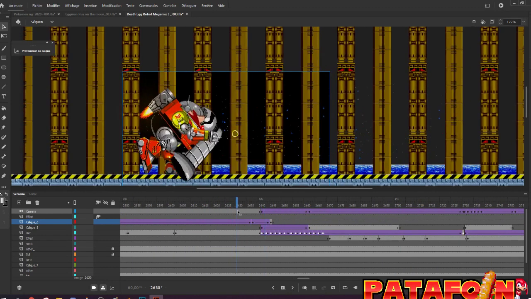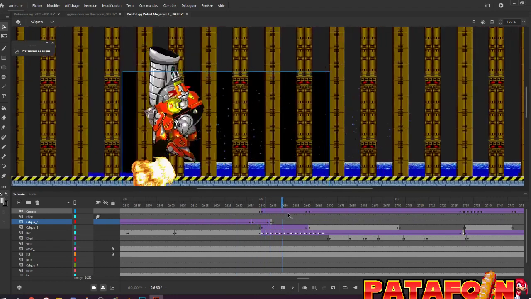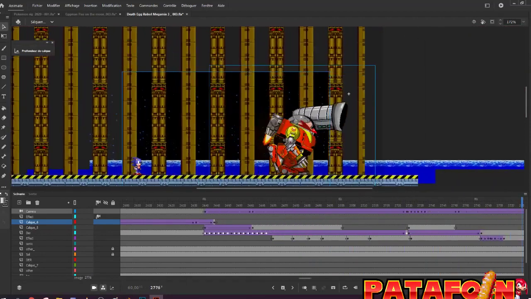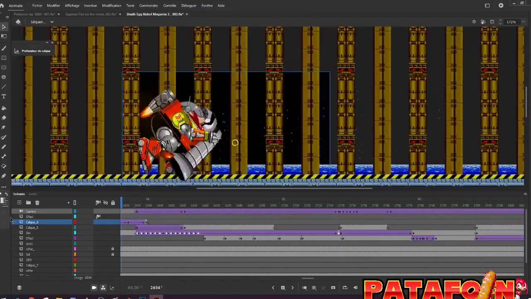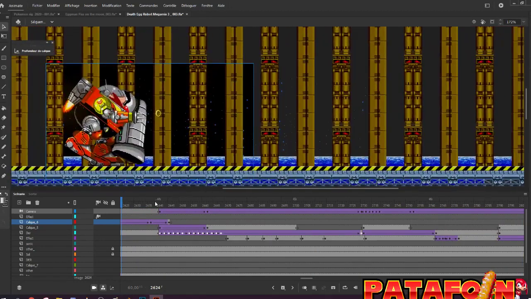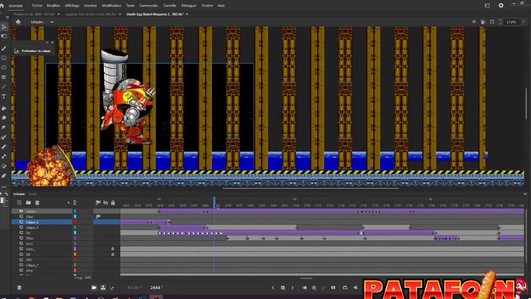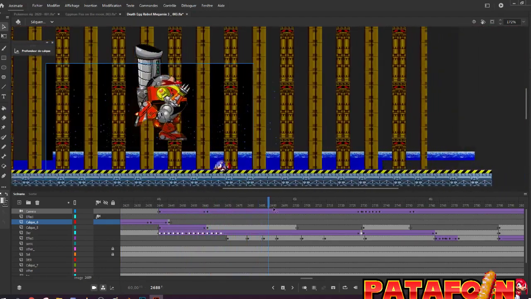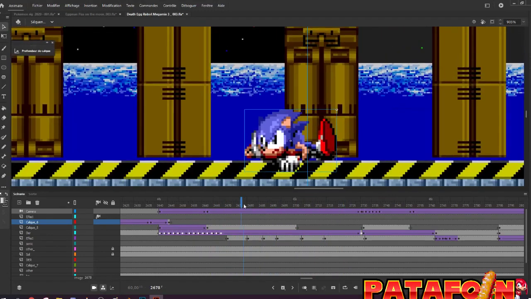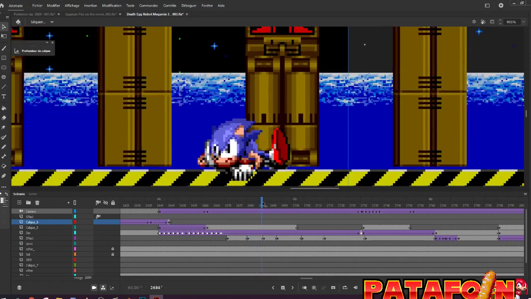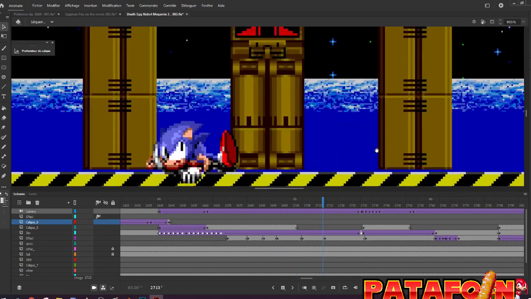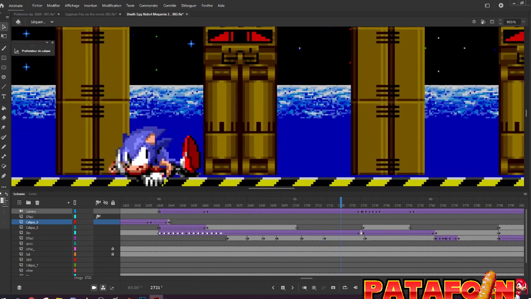Then he does a rocket jump with the same effect. There is a tiny parallax effect with the background, the space. If you pay attention, it's not moving at the same speed. And here, if you see, Sonic is looking to the right, then to the top, and to finish to the left, to the right. It's a very small detail because it's going so fast.